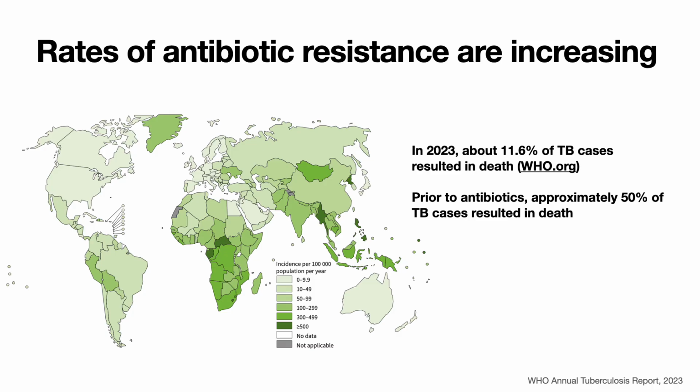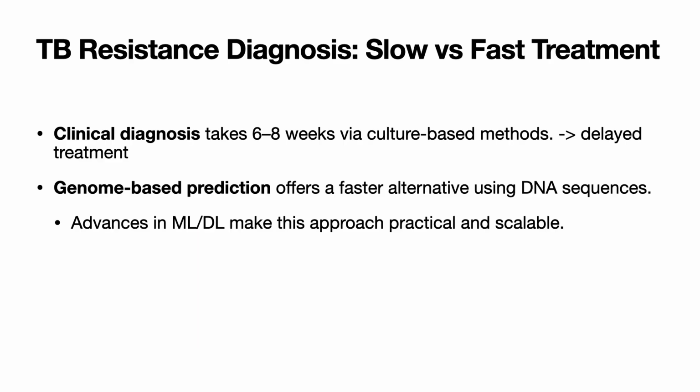The reason we chose to go for tuberculosis is that it's one of the deadliest bacterial diseases out there and it causes some of the highest rates of death. And most importantly, over time, the resistance to drugs is increasing. So we don't know which drugs are going to work against newly incoming strains or not. And clinically diagnosing whether an incoming strain is resistant or not takes a very, very long time. So it's very natural to dive into machine learning techniques to do this resistance prediction task because it's extremely faster